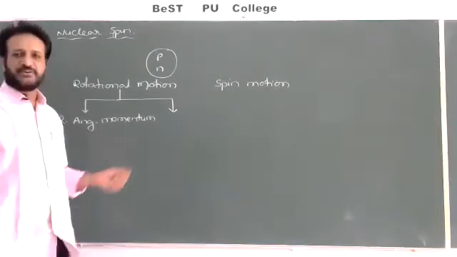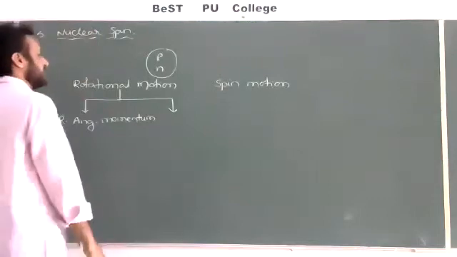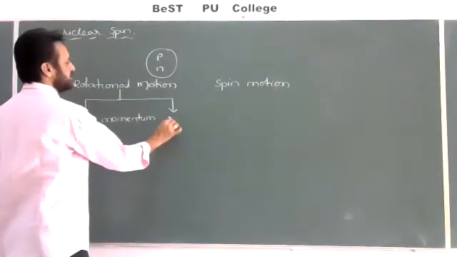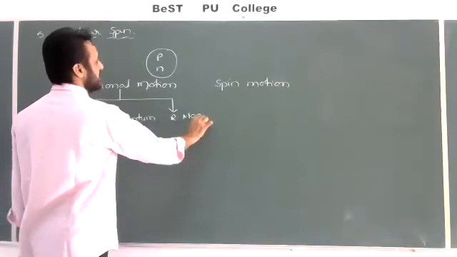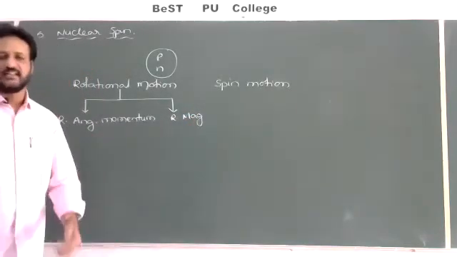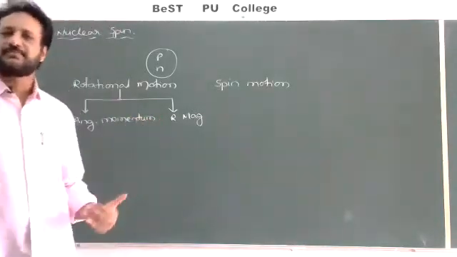Angular momentum we already know: the moment of linear momentum is called angular momentum. At the same time, because of the rotational motion, they have some magnetic moment also. Any charged particle in motion constitutes a flow of current, and because of the flow of current, a magnetic field is produced.